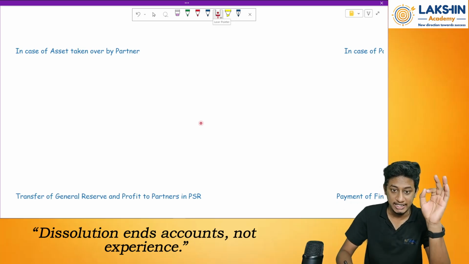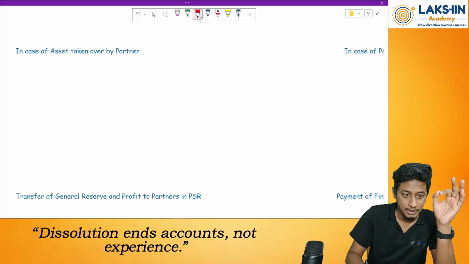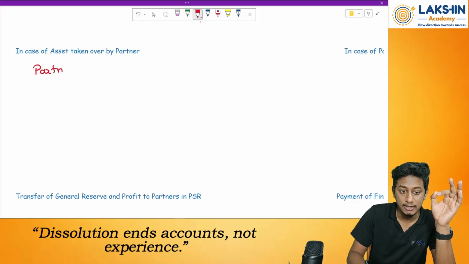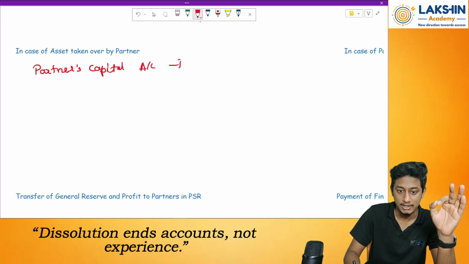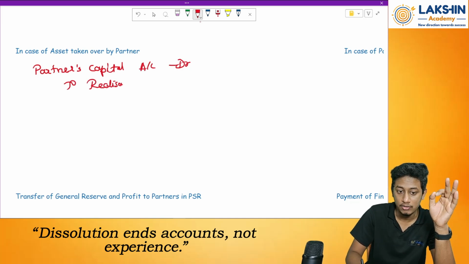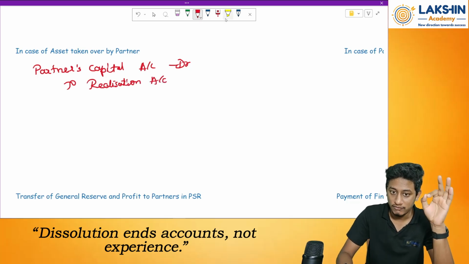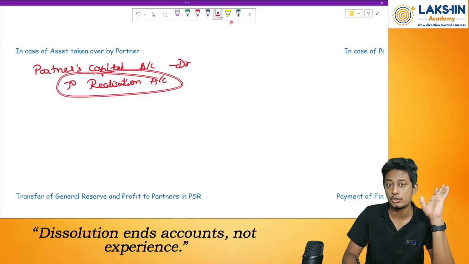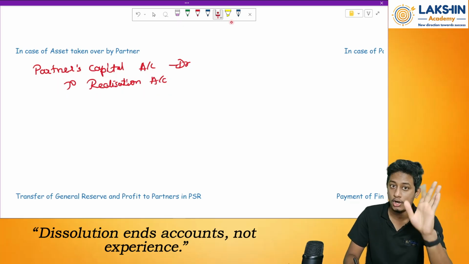So the entry will be: partner's capital account debited. Why debited? Because whenever a partner's capital balance reduces, we will debit the account, right? So partner's capital account debited to what? To the realization account again. Because everything has already been transferred to the realization account, so I cannot open the asset or liability side once again.